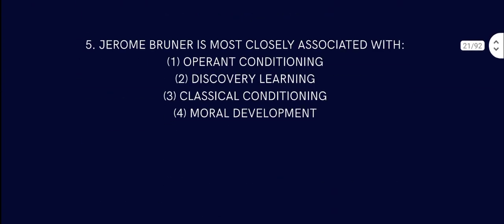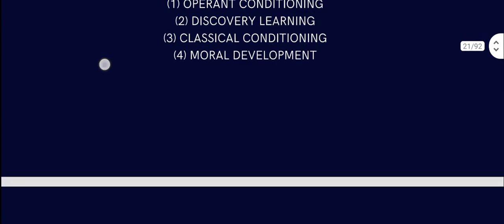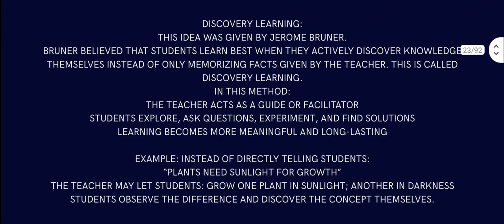Jerome Bruner is most closely associated with what? Operant, discovery, classical or moral? Apparently it is discovery learning. What is discovery learning? This idea was given by Jerome Bruner. Bruner believed students learn best when they actually discover. When you discover something on your own, you get the best answer.